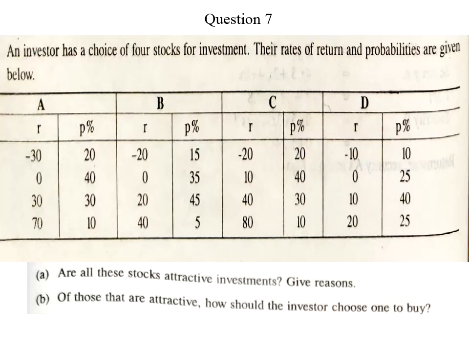See, as I mentioned, the question has given 4 stocks for investment. The rates of return and probabilities are also given, like A, B, C and D. The return and probability here, don't get confused, students. They have given in terms of percentage. Okay. See, R is what? The rate of return minus 30, 0, 30, 70 for A they have given, and probability is 20, 40, 30, 10. So if they give in percentage, we will see how to solve. Okay.